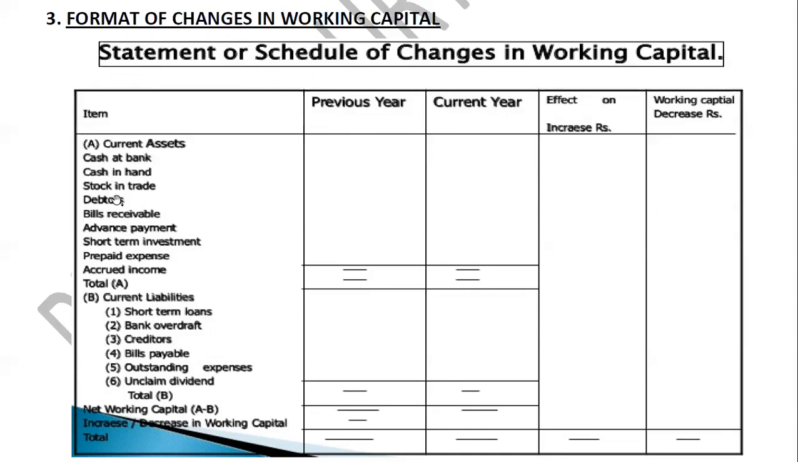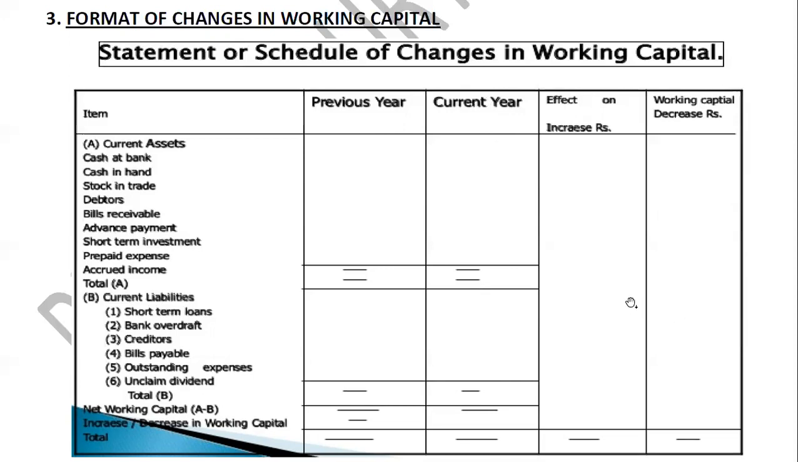Debtors, bills receivable. Debtors, you will have some points of your bad debt reserve also, and some points of your bad debts also, right? So these are all minor points, whenever they come in the sum, we will understand. Advance payment, that is your prepaid expenses, right? Short term investment, prepaid expenses, accrued income. So what you'll do is you will write down the figures of the last year, write down the figures of the current year, and see whether it is an increase or decrease.